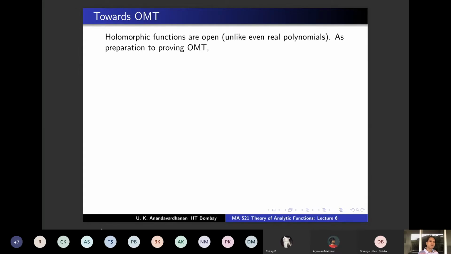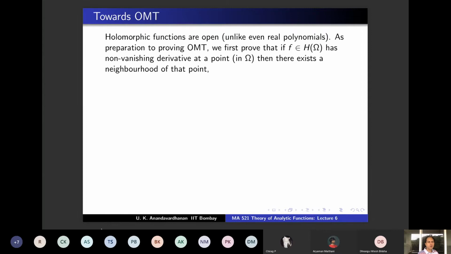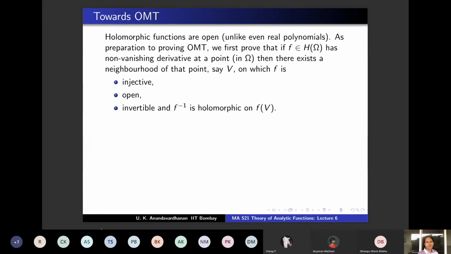As a preparation to proving the open mapping theorem, we first prove what is called the inverse function theorem, which I already stated. If f is holomorphic, and if it has a non-vanishing derivative at a point, then there exists a small neighborhood V of that point on which f is first of all injective, and then it's an open map. I did not say openness last time when I was recalling IFT, but it's also open and invertible on the range, and f inverse also turns out to be holomorphic on f(V). This is what we have to do first.